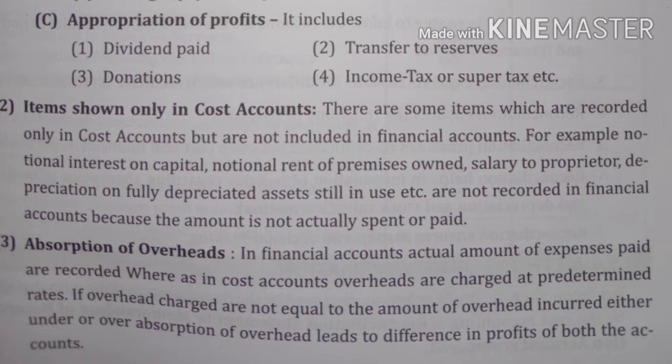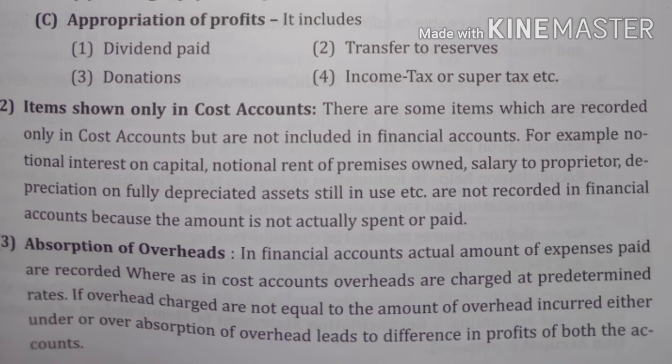Now, items shown only in cost accounts. There are some items which are recorded only in cost accounts but not included in financial accounts. For example, notional interest on capital, notional rent of premises owned, salary to proprietors, depreciation on fully depreciated assets still in use, etc. These are not recorded in financial accounts because the amount is not actually spent or paid. They are notional expenses or notional incomes.